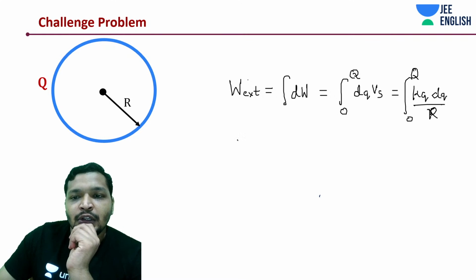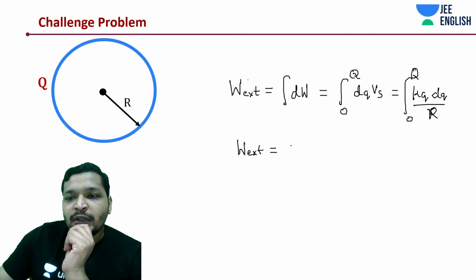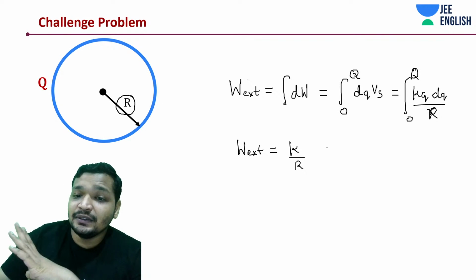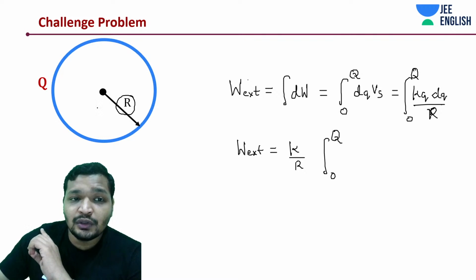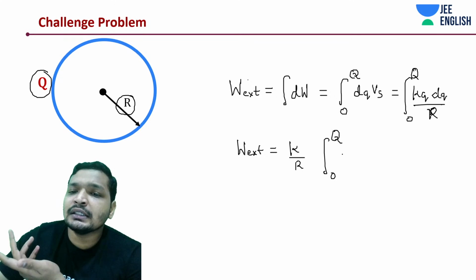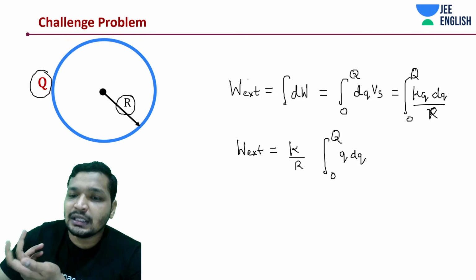Now work external is going to be how much? k is constant, R is constant, R is the radius of the sphere. The charge goes from 0 to capital Q until it reaches this charge Q on it. And it's q dq, that's it.